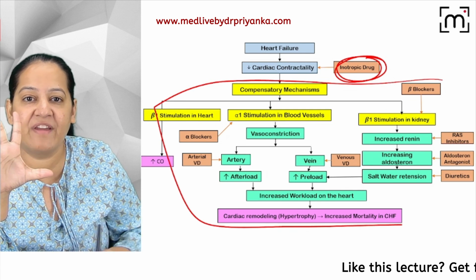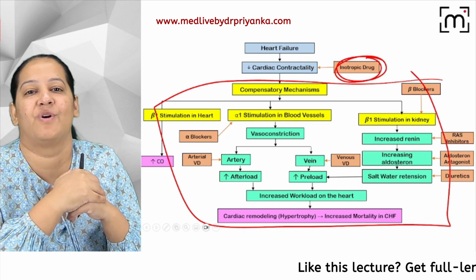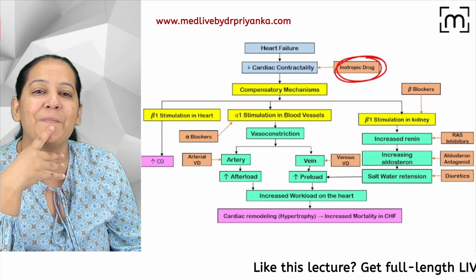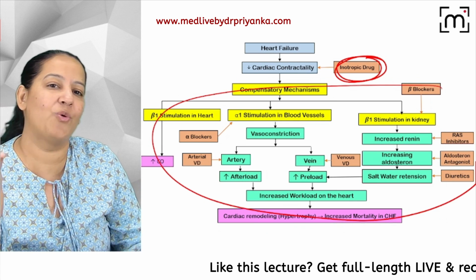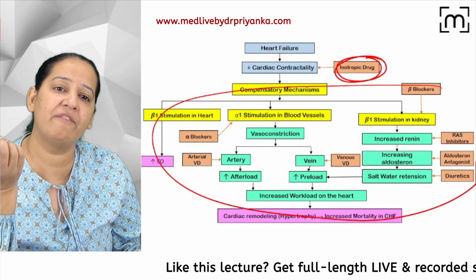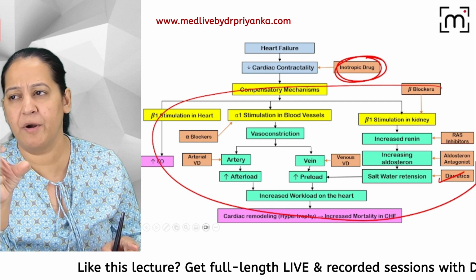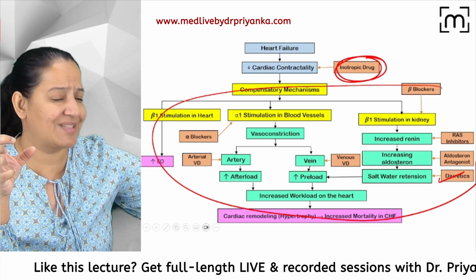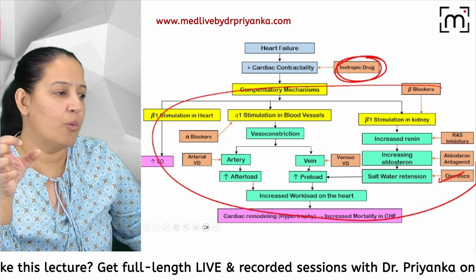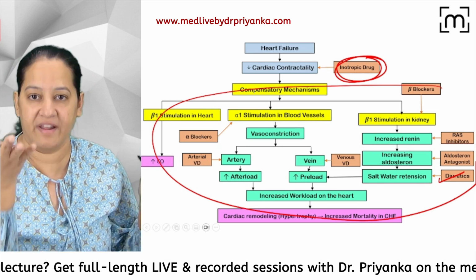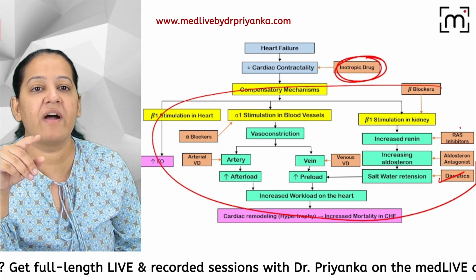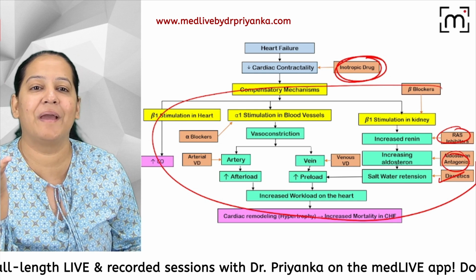The remaining 5 categories are reversing the compensation. You should understand the compensation. The students who don't know the compensation think, ma'am, why do we give diuretics if the heart is failing? The heart is unable to pump, but diuretics excrete water and sodium in the urine. What is the connection of diuretics with heart failure? This is the connection. Why are we giving a RAAS inhibitor? Why are we giving an aldosterone antagonist?